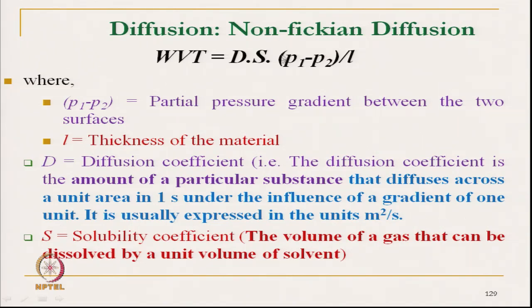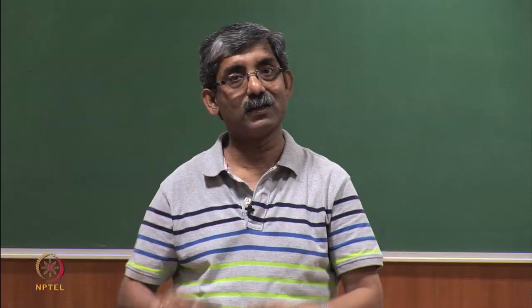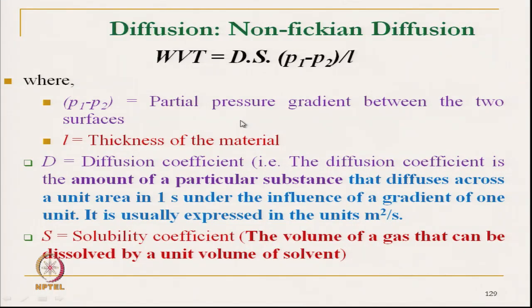P1 minus P2 is the partial pressure gradient between the two surfaces. For any polymer surface material, there is a pressure difference between two surfaces, P1 and P2. P1 is the surface of the higher pressure and P2 is on the other side.